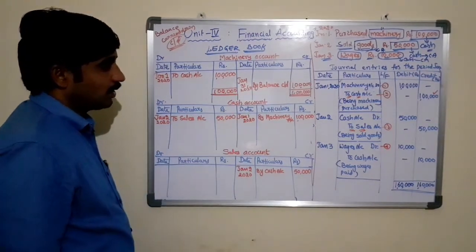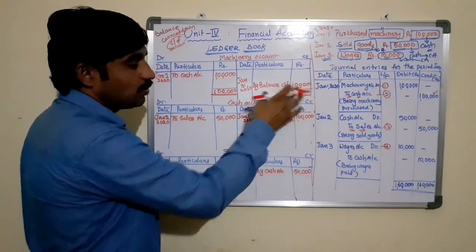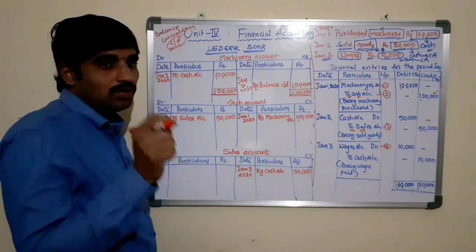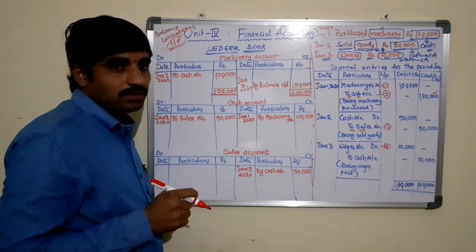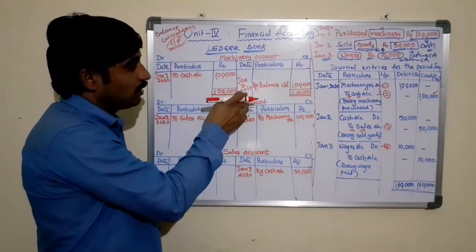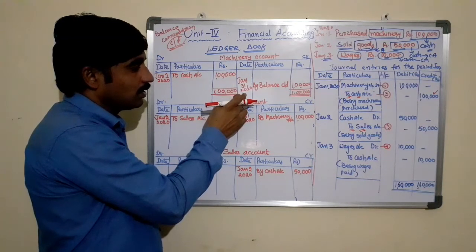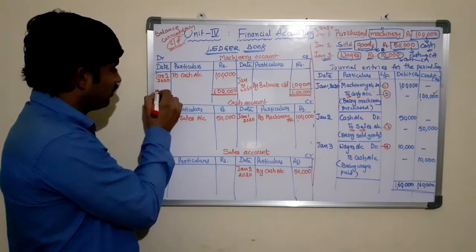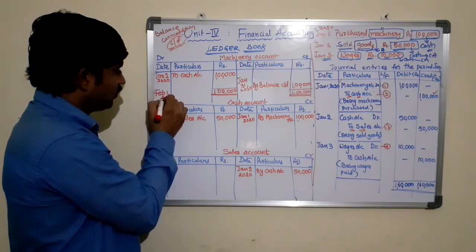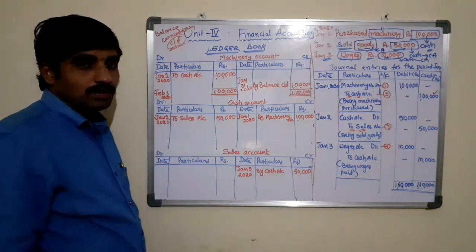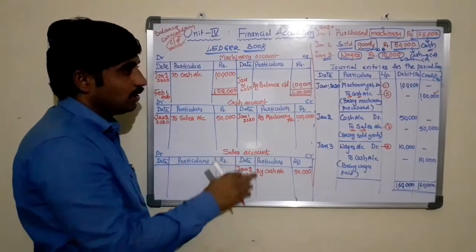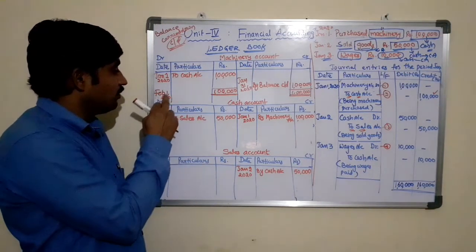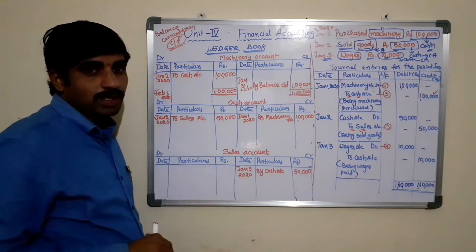Immediately, the same amount needs to be transferred to the next accounting period, the first date of the next accounting period. What is the next date of the accounting period? After 31st January 2020, we will get February 1st, 2020. We need to carry forward to the first date of the next accounting period, that is February 1st, 2020, as opening balance.